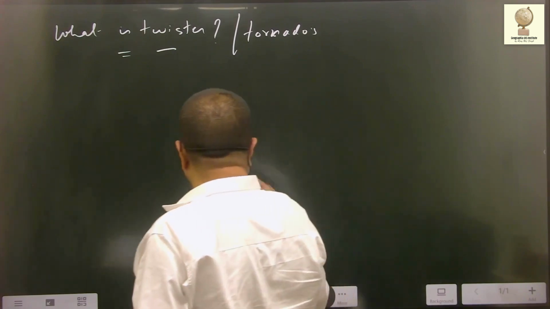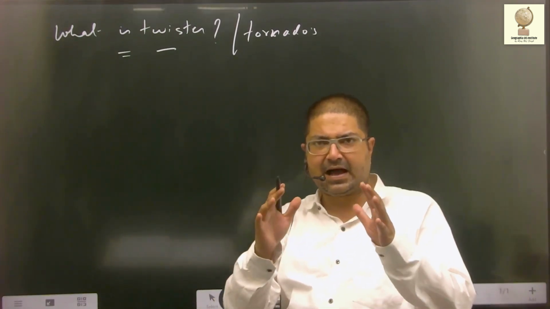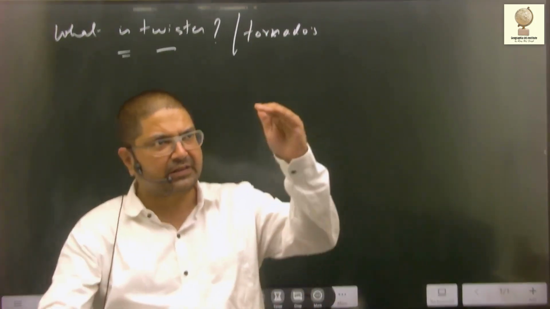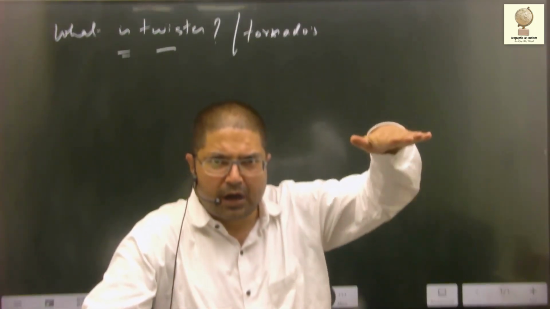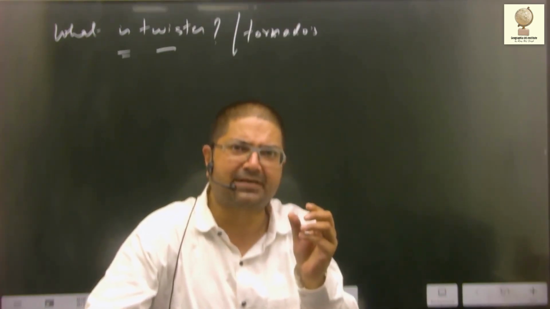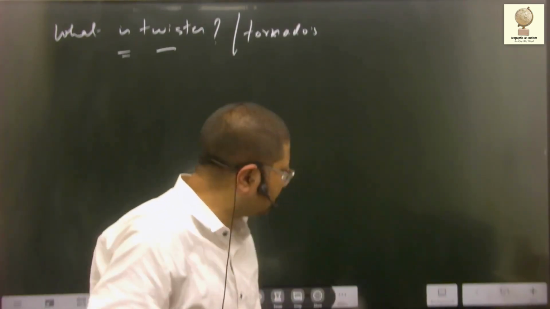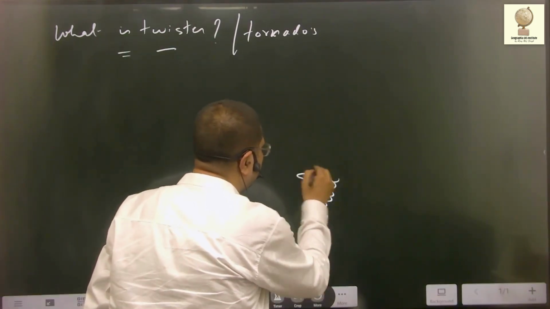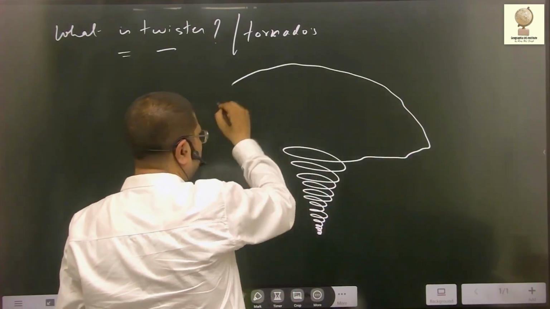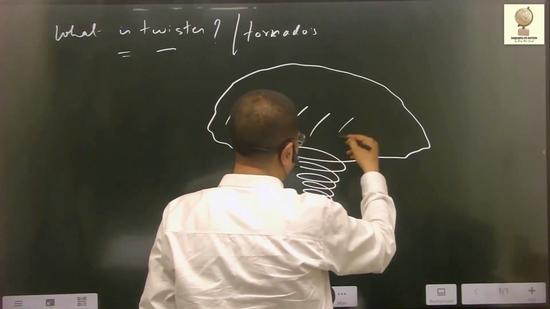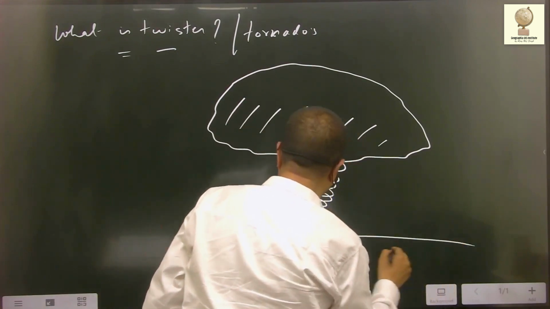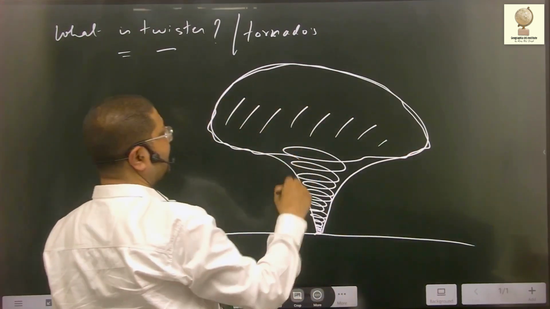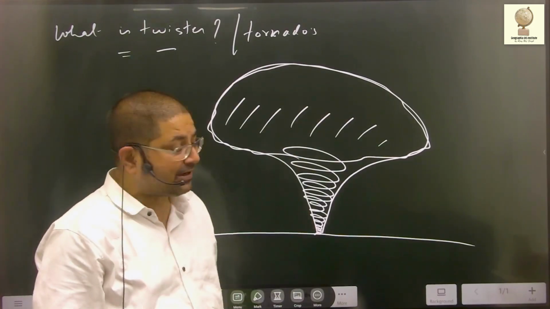It is rapidly rotating column of air. Twister is a rapidly rotating column of air which extends from the base of the thunderstorm cloud up to the ground, and in form it appears like in the form of funnel shaped cloud. ऐसा होता है twister. This is the surface. This entire is twister. So twister is a rapidly rotating.